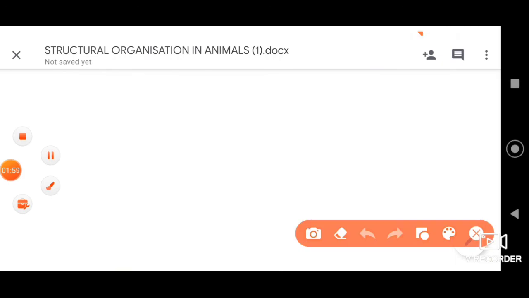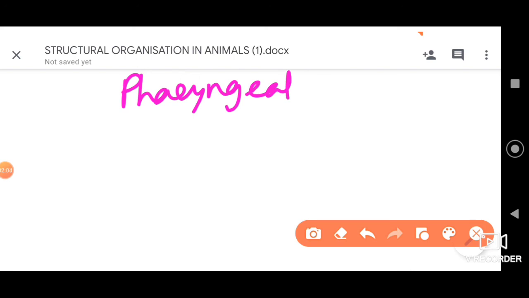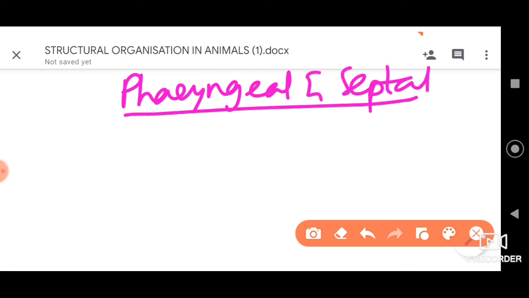Here let me tell you two important aspects. The pharyngeal and septal nephridia are enteronephric. Enteronephric means they are opening into the intestine.